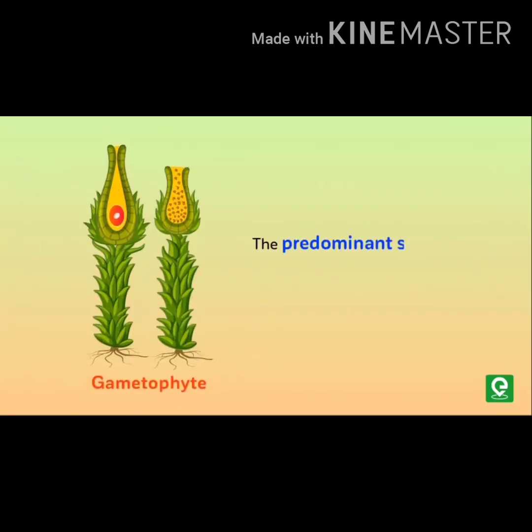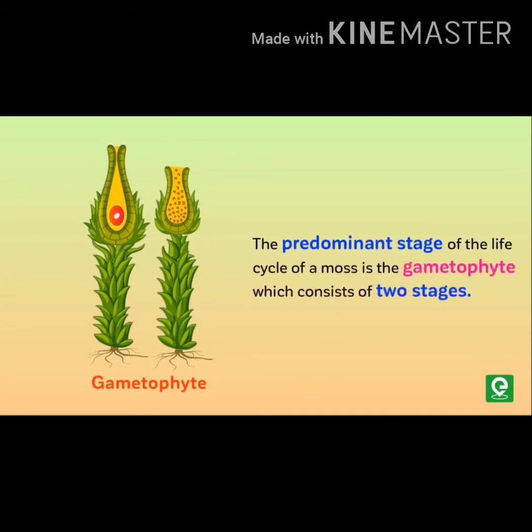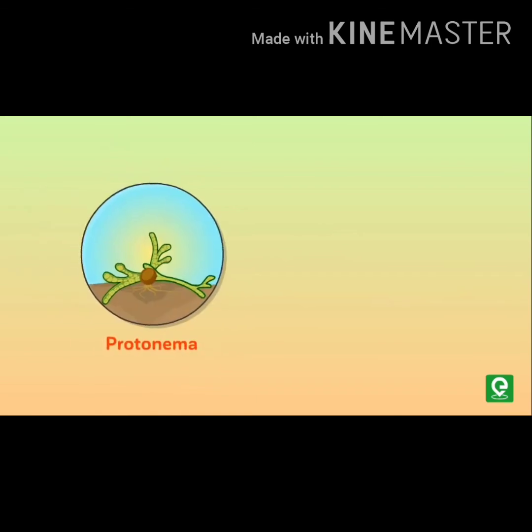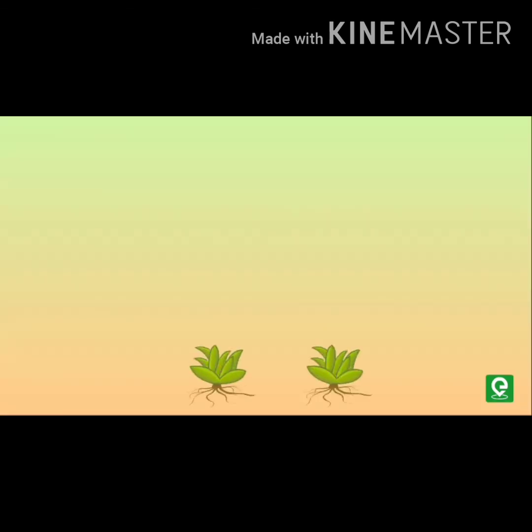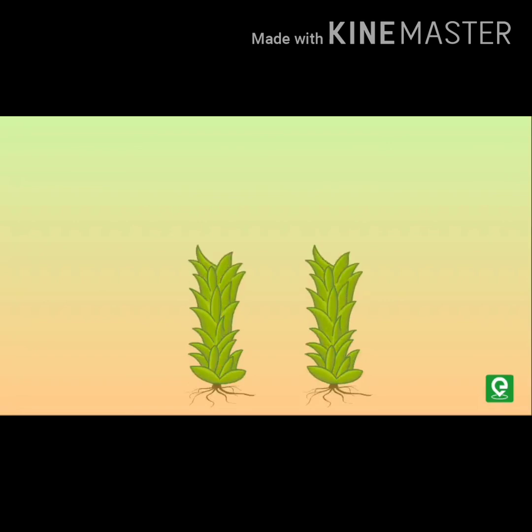Let's summarize the life cycle of mosses. The predominant stage of the life cycle of a moss is the gametophyte, which consists of two stages. The first one is the protonema, the second one is the leafy stage. The protonema stage is formed from the spore. From the protonema stage, the leafy stage arises next. Here you can see the development of the leafy stage from the protonema. Leaf-like structures arise, and the plant body gets attached to the substratum by rhizoids.